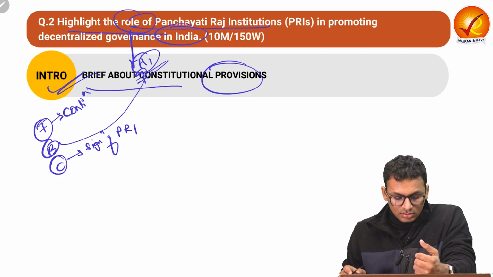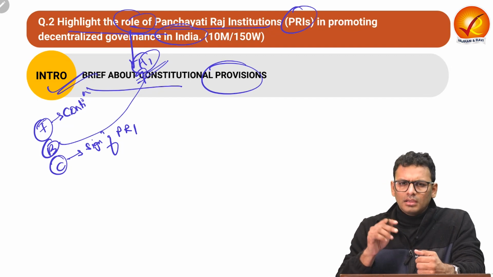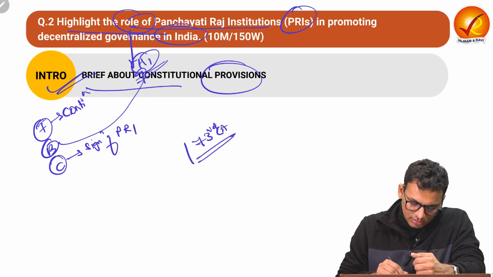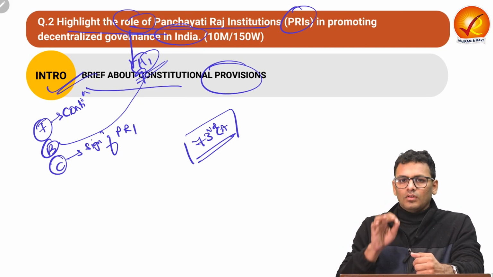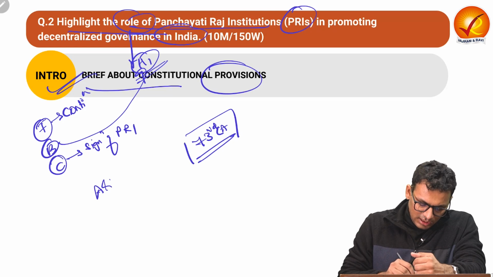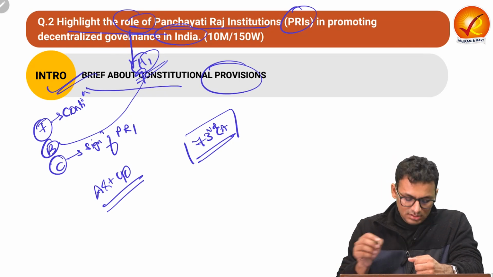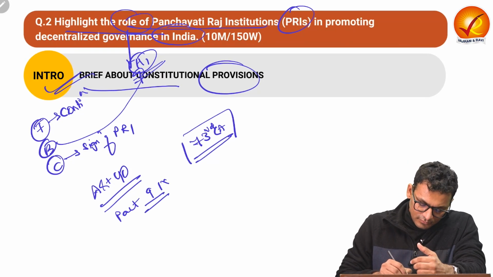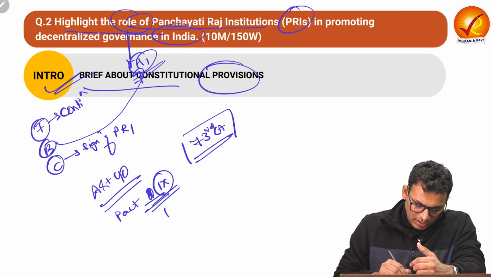So let us start with the introduction. You can talk about how Panchayat Raj institution was inculcated, imbibed in the constitution through the 73rd Amendment Act. We can also talk about certain provisions in the constitution, such as Article 40 of DPSP, which also talks about Panchayat Raj institution. Then we have Part 9 again, which also talks about the Panchayat Raj institution. 9A talks about the municipalities.